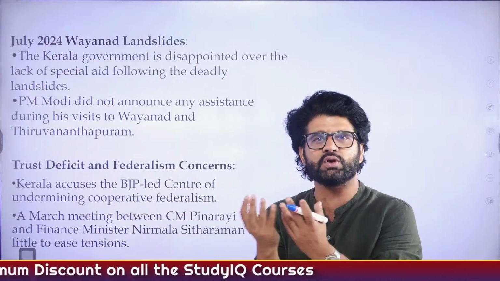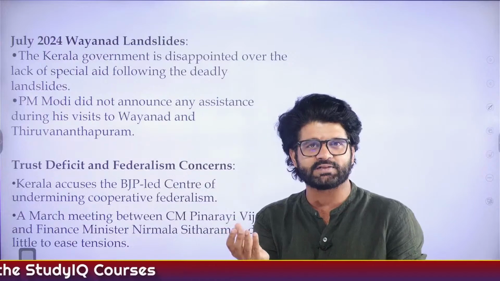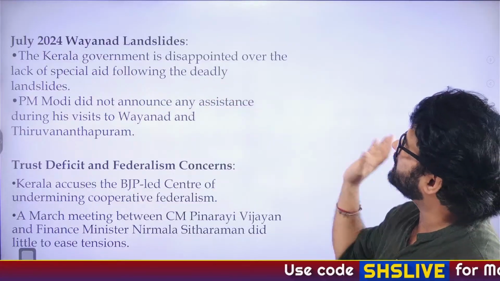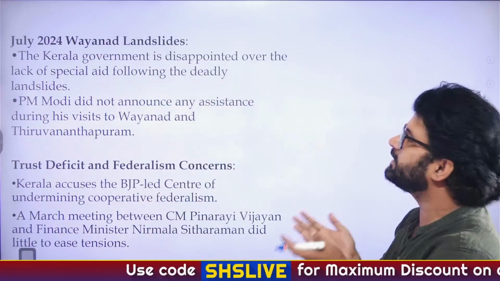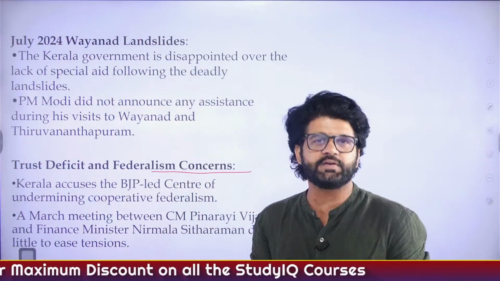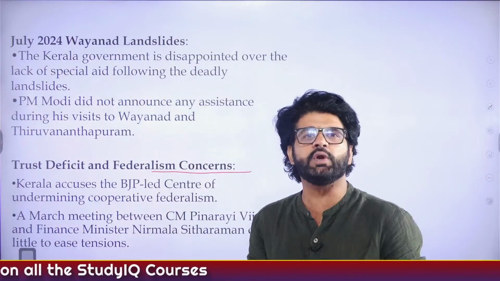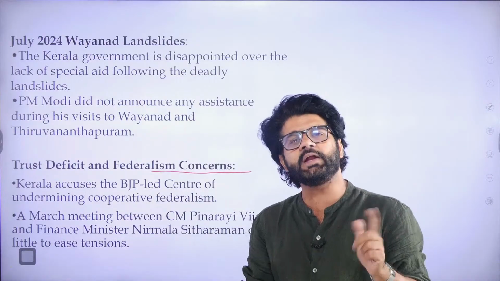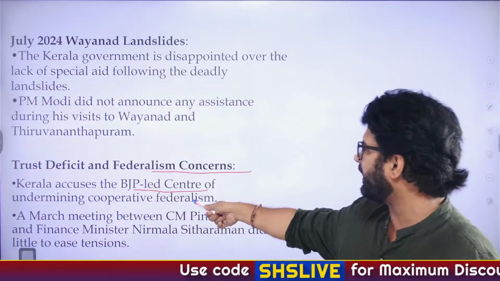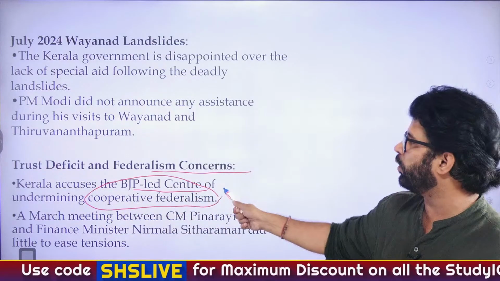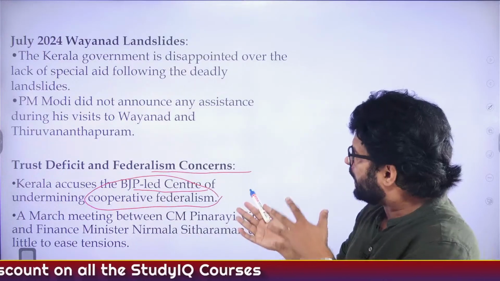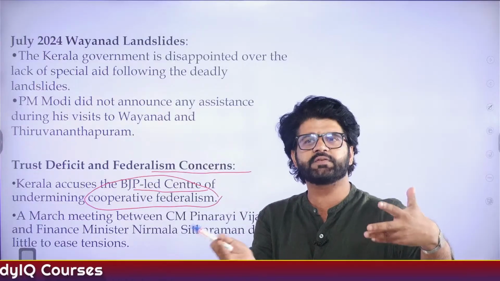It's not about this Maharashtra occurrence that has ignited their anger. In July 2024, after the Wayanad landslide, they asked for special aid that was not announced. Trust deficit and federalism concern. India is a quasi-federal state, a federation with a strong unitary bias. US is truly federal. We are an indestructible union of destructible states. So remember these terms. Kerala accuses the BJP-led center of undermining cooperative federalism. They can ask you, what is cooperative federalism? We have talked about it. Center and state should come together and work for a common cause. Competitive federalism is when different states are fighting among themselves.